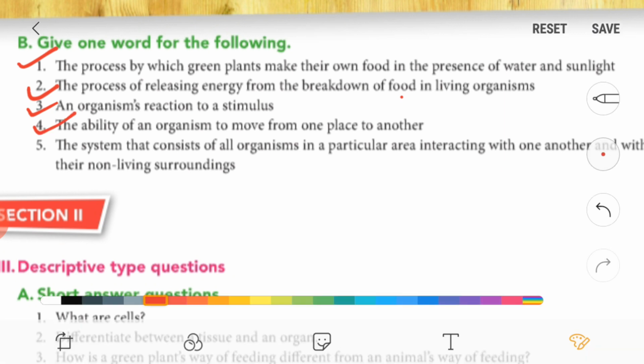Fifth one, the system that consists of all organisms in a particular area interacting with one another and with their non-living surroundings. So it is called ecosystem.